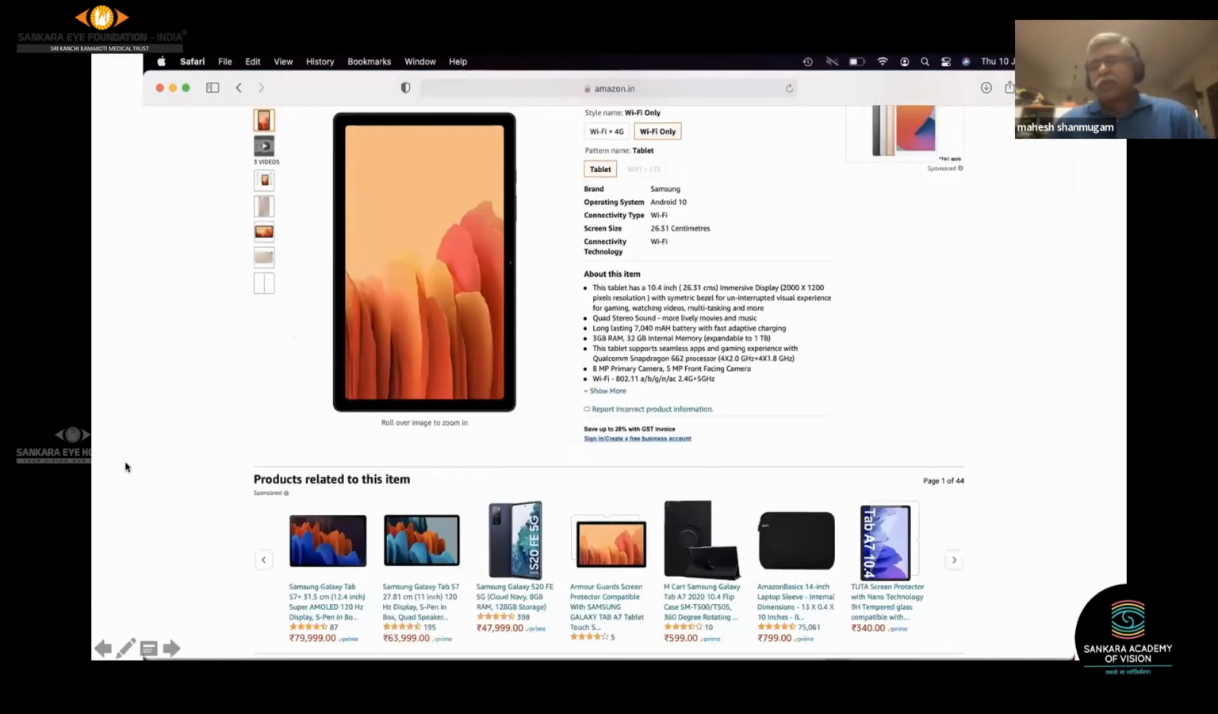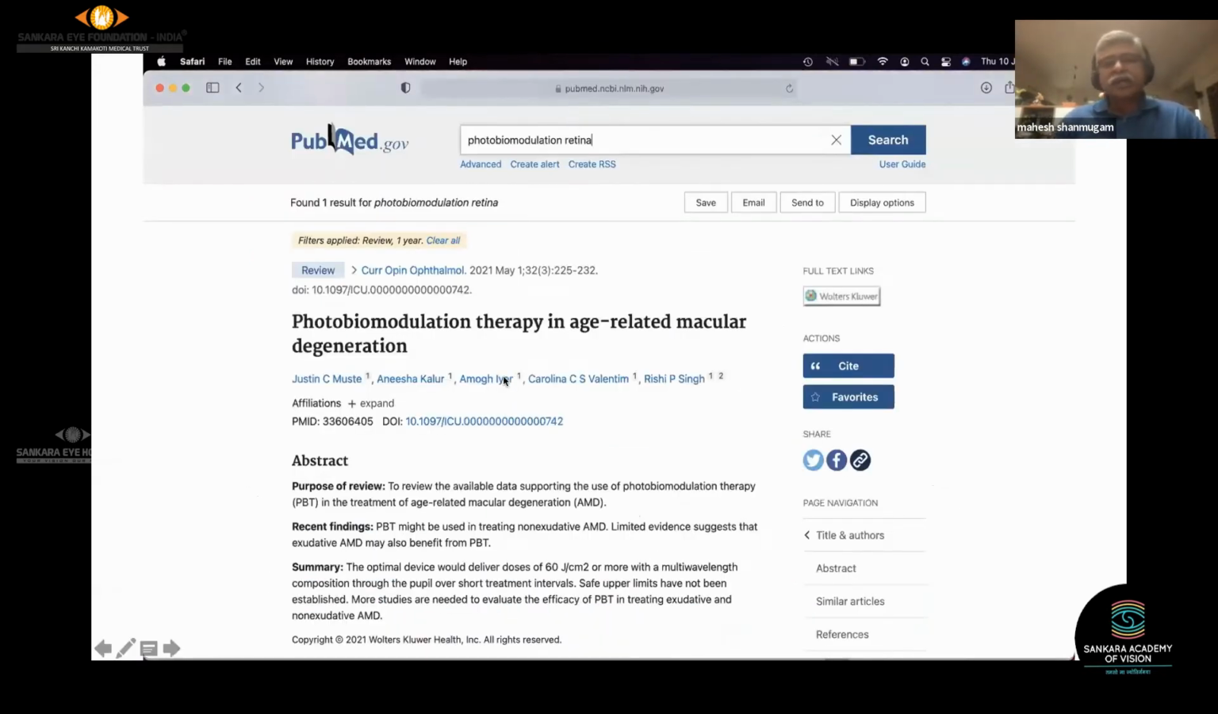So all of us have shopped on Amazon, Flipkart. You look at something and then scroll down, and there are other things related to the item we want to buy. A similar thing exists in medical literature as well. As you can see here, this is an article on photobiomodulation therapy in age-related macular degeneration. This is what I wanted to search for.